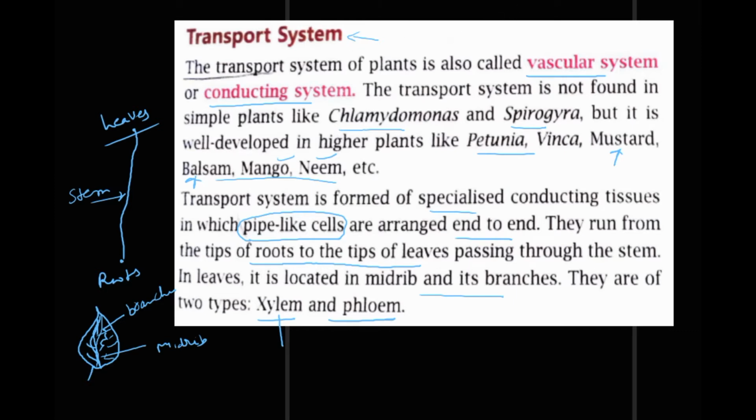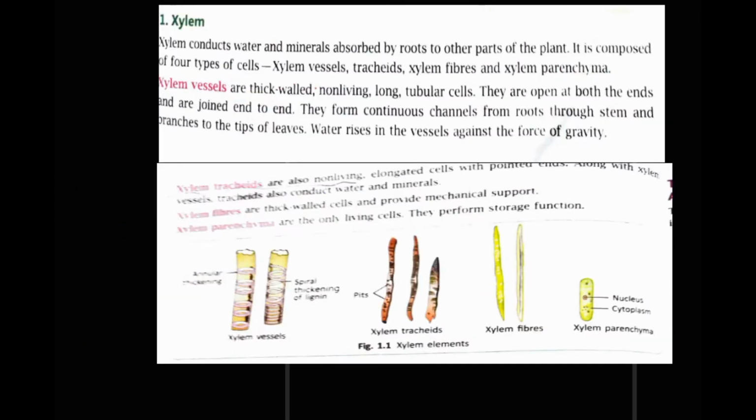Next we move on to the xylem. What is the function of xylem and what is it composed of? Xylem conducts water and minerals. Keep in mind, xylem conducts water and minerals, which are absorbed by roots, to the other parts of the plant.